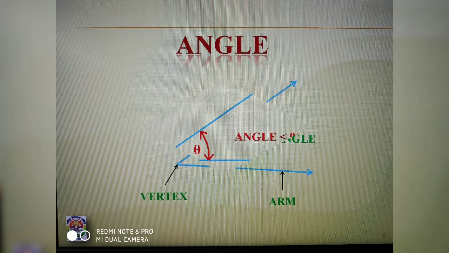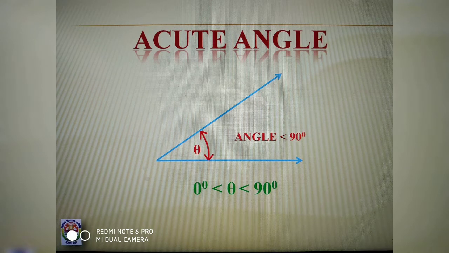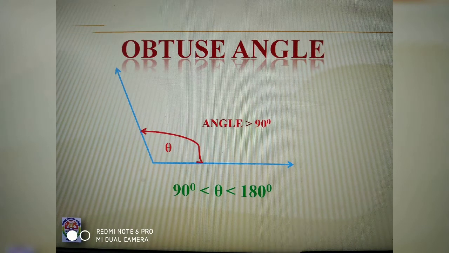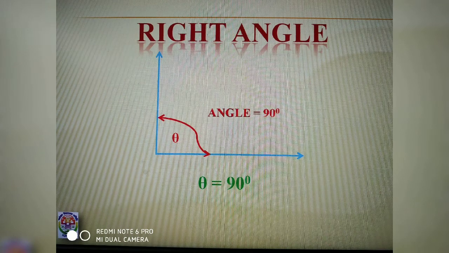You have studied different types of angles such as acute angle. The measure of the angle which is greater than 0 degree but less than 90 degree is known as acute angle. For example, an angle measuring 30 degree, 45 degree are acute angles. Then obtuse angle. The measure of angle which is greater than 90 degree and less than 180 degree is known as obtuse angle. For example, the measures of angle like 110 degree, 150 degree. Then come to right angle. The measure of angle which is equal to 90 degree, that is known as right angle.